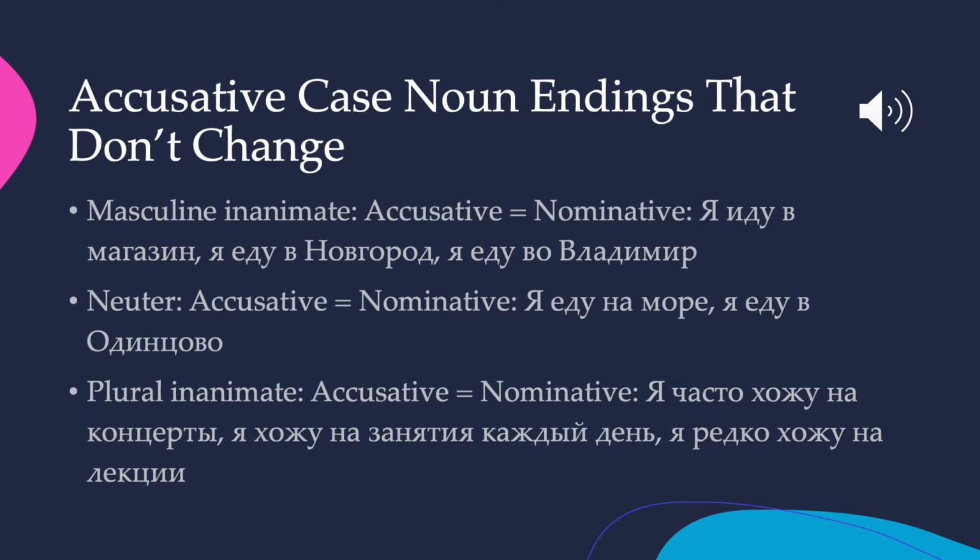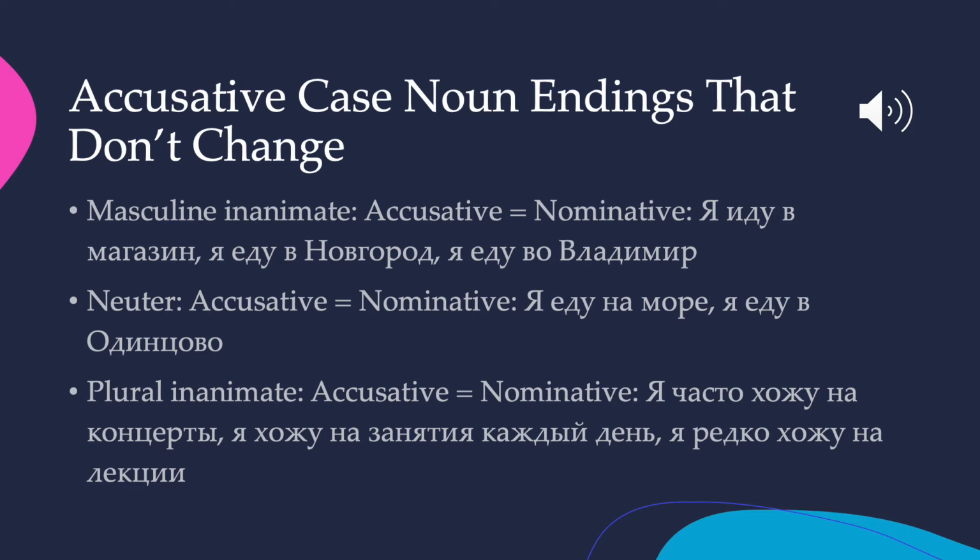I'm going to the store. Я еду в Новгород. I'm driving to Novgorod. Я еду во Владимир. I'm driving to Vladimir. Notice that because Vladimir begins with a consonant cluster that begins with v, we use vo instead of just v. Also notice that Vladimir, if it is the city, is inanimate, and if it is the person's name, it would be animate. But that's something different. We don't worry about the person right now. We're just going to talk about the city, Vladimir. In that case, я еду во Владимир.